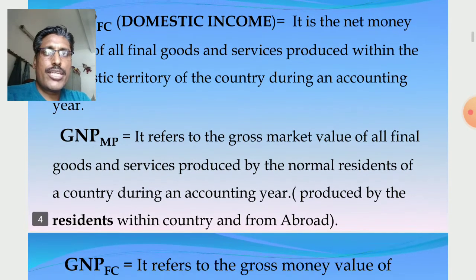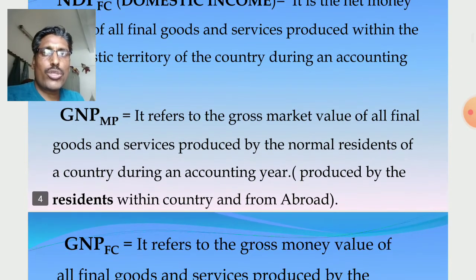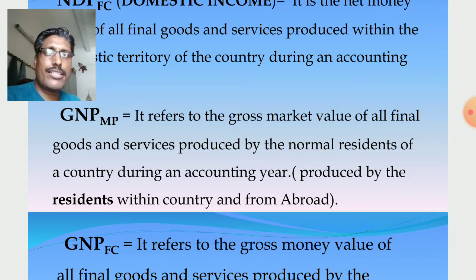Next one, GNPMP, gross national product at market price. You remember, national means you consider only the contribution of residents. The contribution of non-residents is not included in case of national income. Clear?